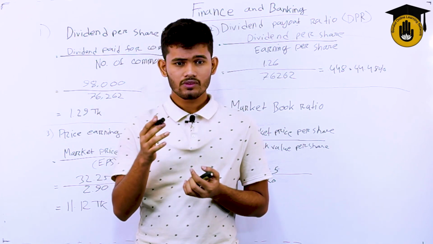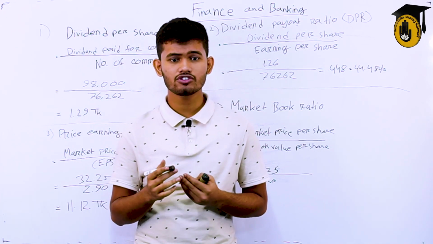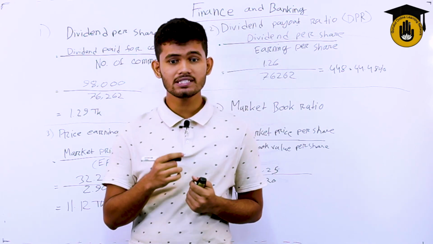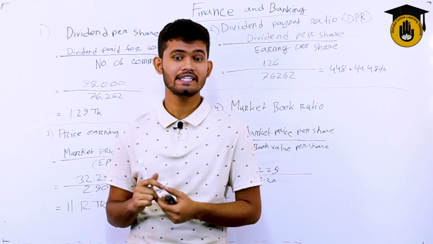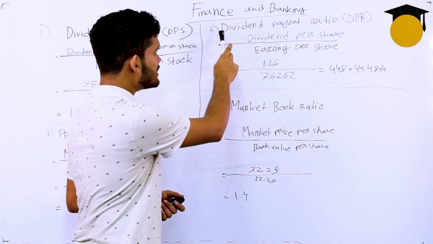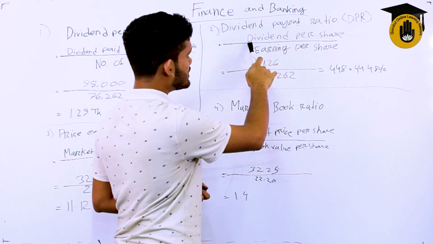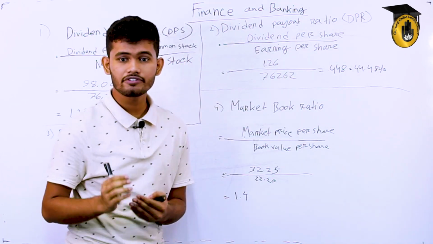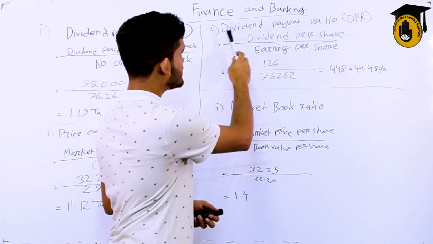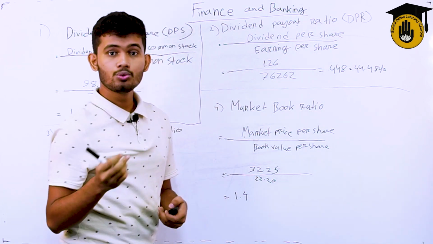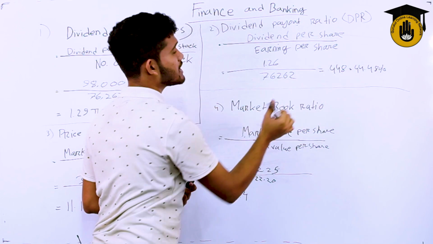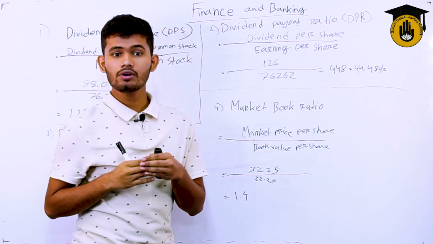So the DPR can be found by dividing the DPS by the EPS. What is DPS? DPS is dividend per share, and EPS is earnings per share. Let's take a look at the formula. Dividend payout ratio, the DPR, is dividend per share, the amount of dividend we're getting per share, which we just took out as 1.29, solved in the previous math. So dividend per share divided by earnings per share, that means the amount we are earning on our per share.